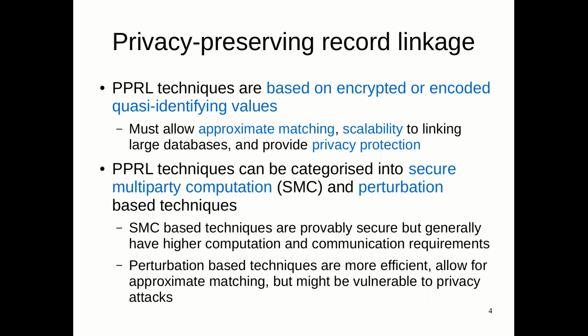So privacy-preserving record linkage, as quickly introduced before, is basically running record linkage on encrypted or encoded quasi-identifying values. Right? So we somehow have to encrypt or encode names, addresses, dates of birth in such a way that we still can do approximate matching. We can allow the linking of very large databases, so scalability is important, and we can provide the privacy protection. Ideally, we are able to evaluate how secure a PPRL technique is.